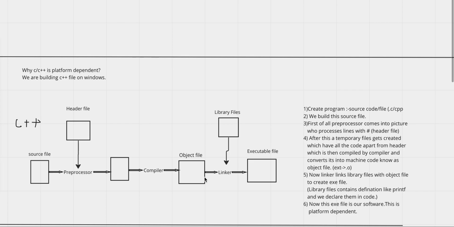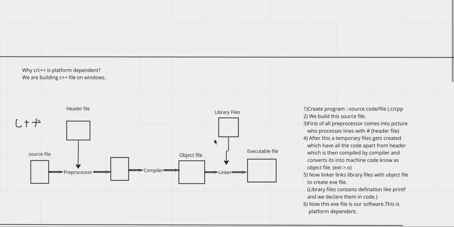As soon as we are ready with our object file, it is transferred to the next stage, where we have the linker. The task of the linker is to link a library file along with the object file and then convert it into an executable file. In the library file, in the case of C or C++, we use cin, cout, scanf, printf.